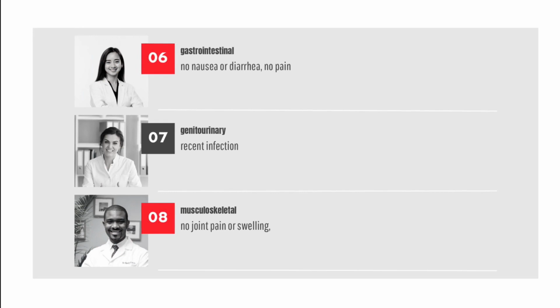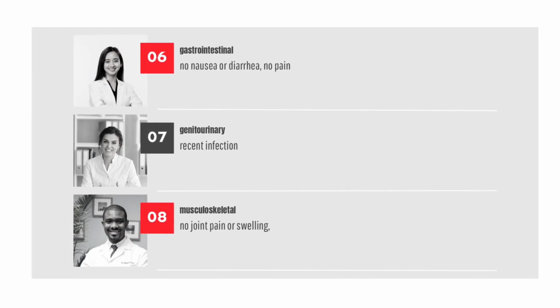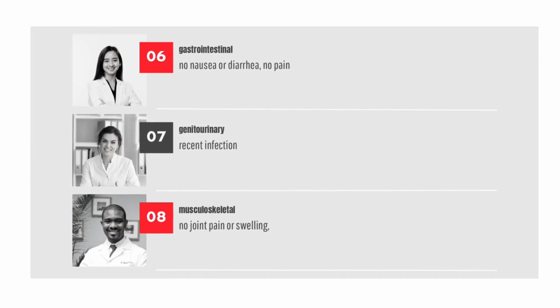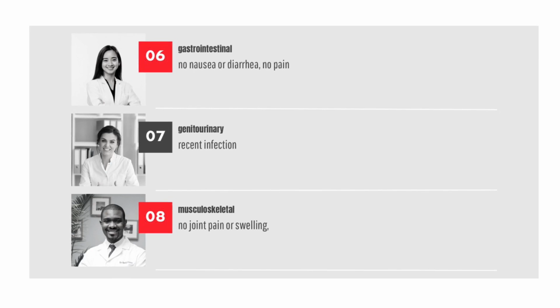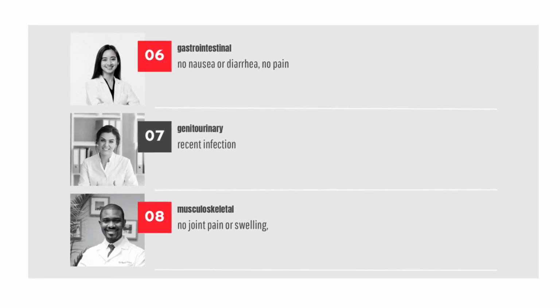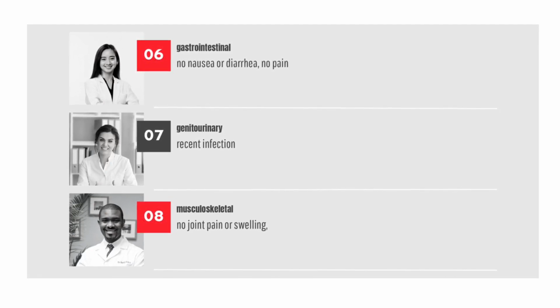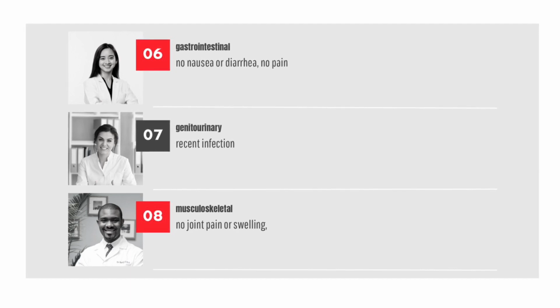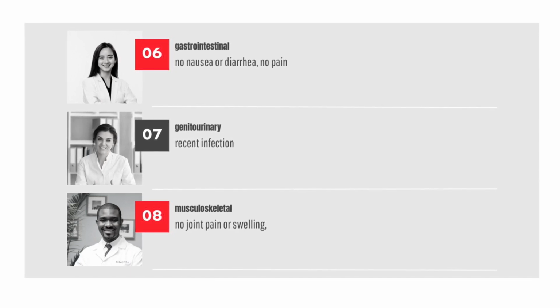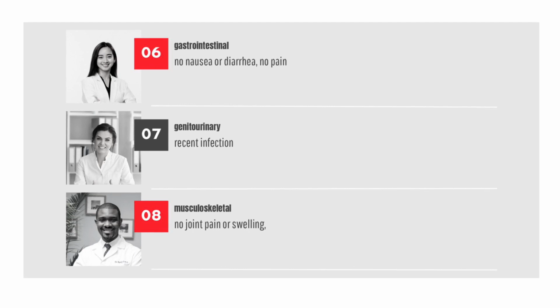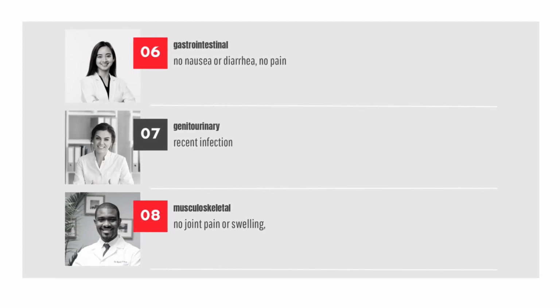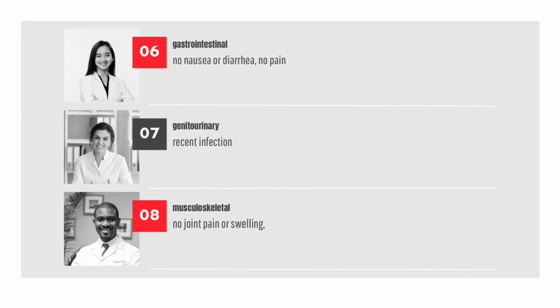There were no reported symptoms such as vomiting, diarrhea, or abdominal pain. There were no bowel habit changes. And also, there were not a lot of symptoms for the urinary tract. That was 10 days prior. There were no musculoskeletal complaints like joint pain or stiffness, swelling, or limitation of movement.